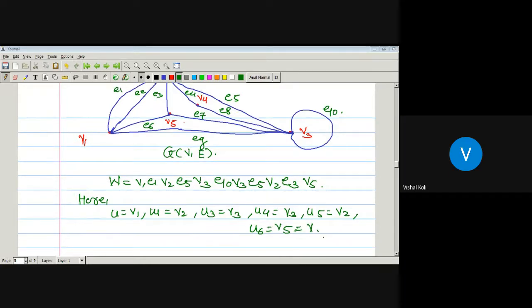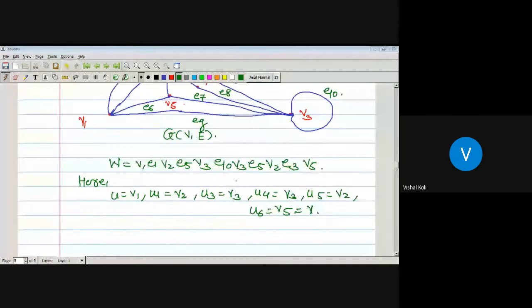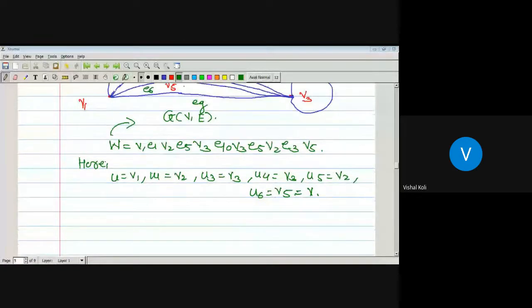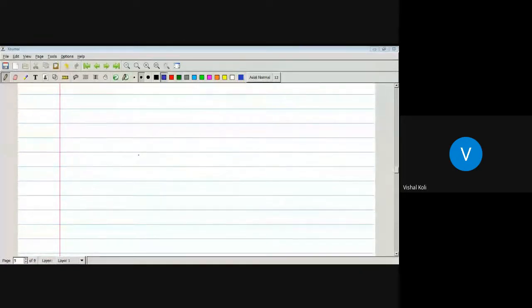Okay. Now, as here we have a UV walk, that is W is nothing but the UV walk. And we have to show that as there is a walk from vertex U to V, then there must be a path from vertex U to V. So actually, what is our walk? Here is vertex U. First we have to go from here to here, that is E1. This one is nothing but V1, V2, V3 and V5.